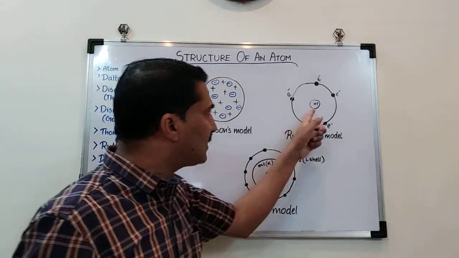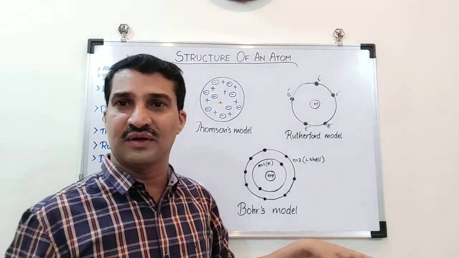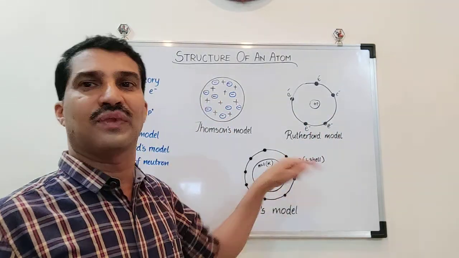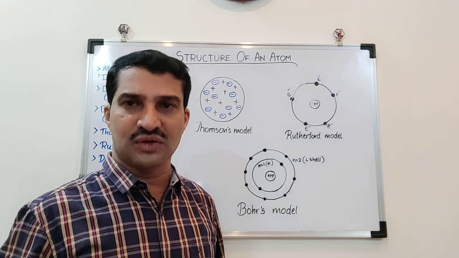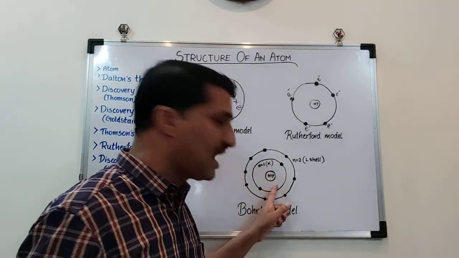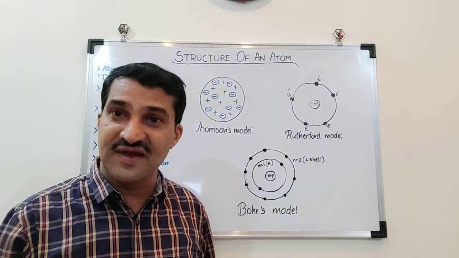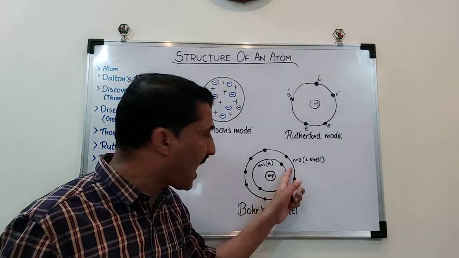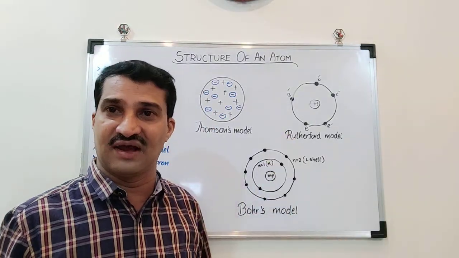He discarded the theory of circular motion. He said they move around the nucleus in fixed orbits, and those orbits have certain energy levels.